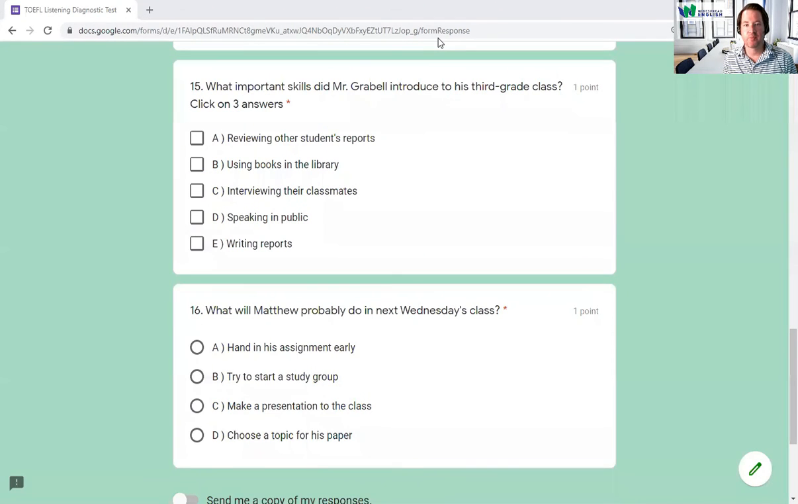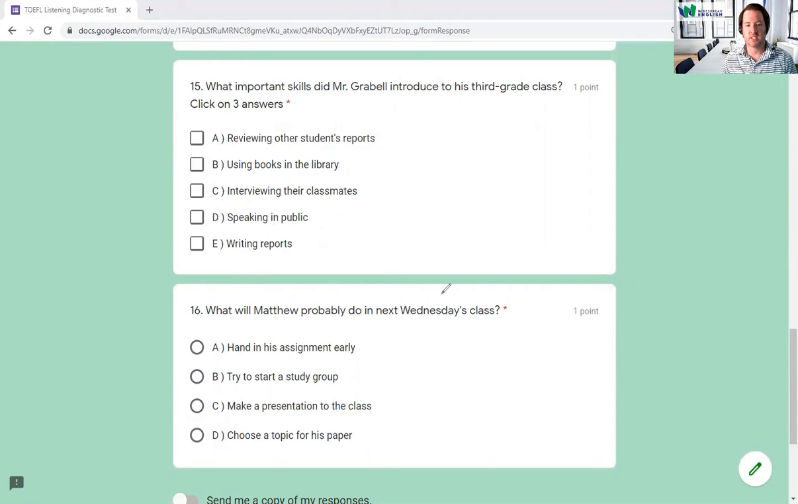Number 15. What important skills did Mr. Grable introduce to his third grade class? And you can click on 3 answers here. So reviewing other students' reports, this was not one of them. They didn't have to review other student reports. Using books in the library, well, that was 1. Interviewing their classmates, I don't remember them having to do that either. So here, they did have to speak in public, and they did have to write a report. So they checked out books, they wrote a report, and they gave a presentation. So our answer is B, D, and E for number 15.